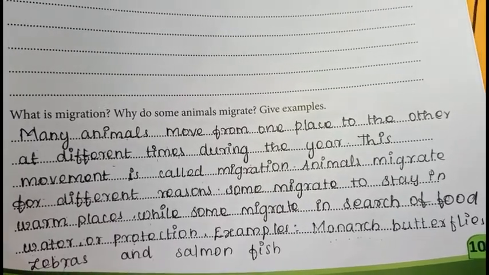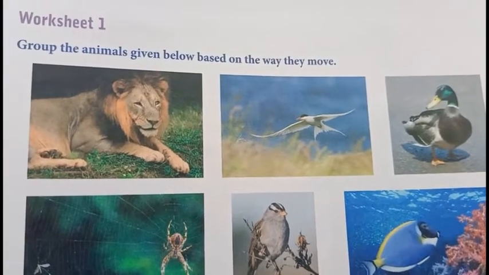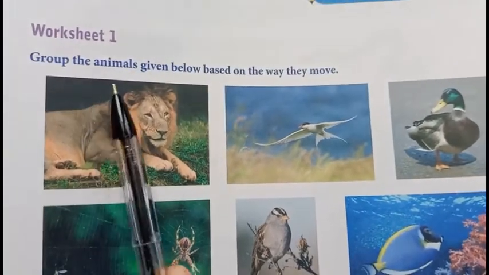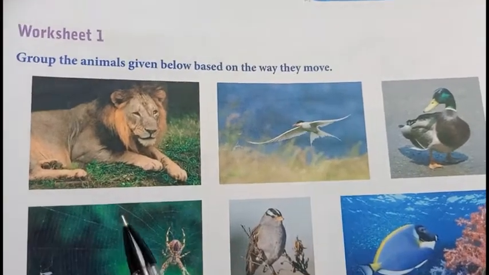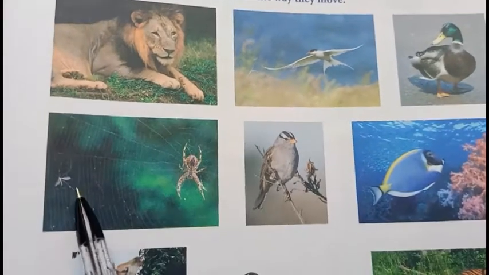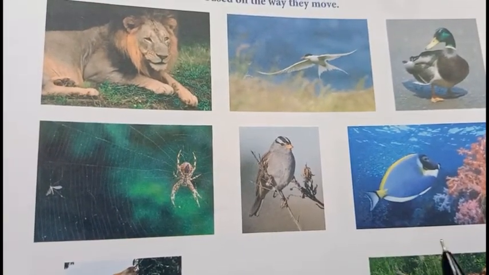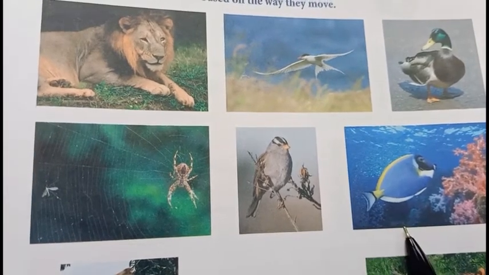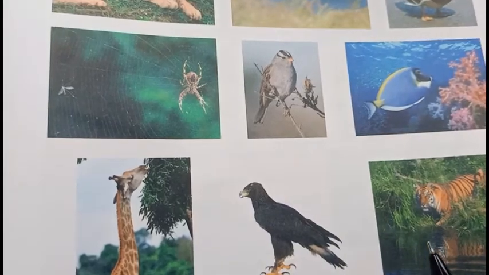Okay. So next turn to page number 105, worksheet number 1. Group the animals given below based on the way they move. Okay, so there's a lion, Arctic tern, duck, spider, then sparrow, then fish, giraffe, eagle, and tiger.